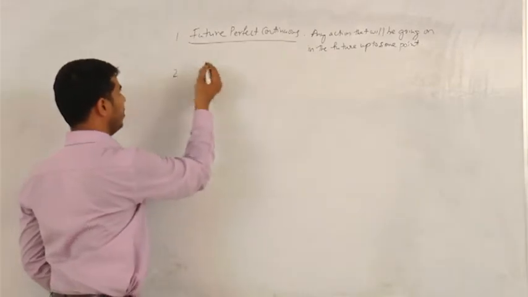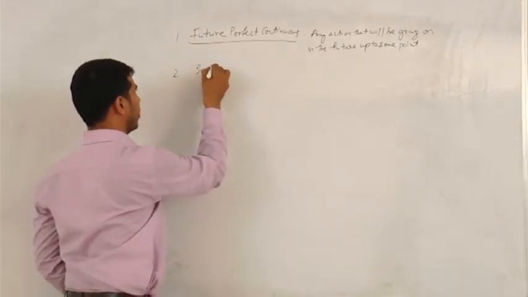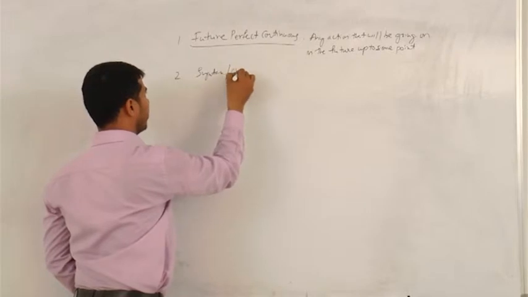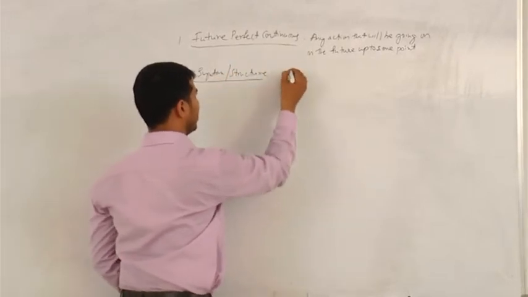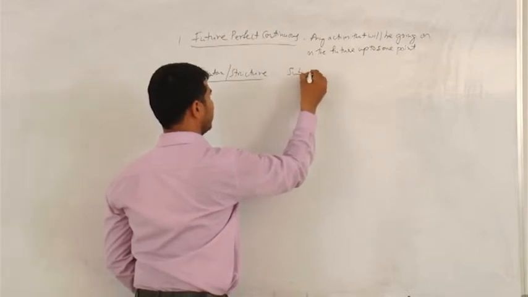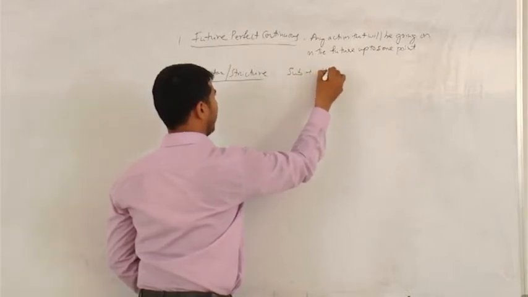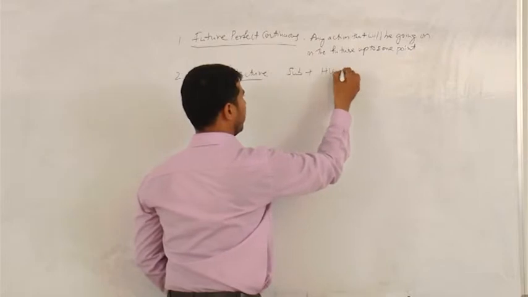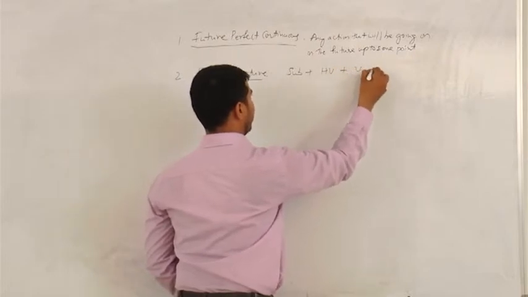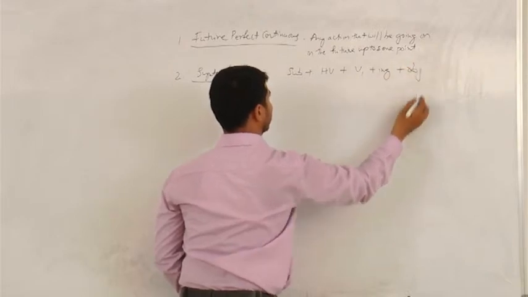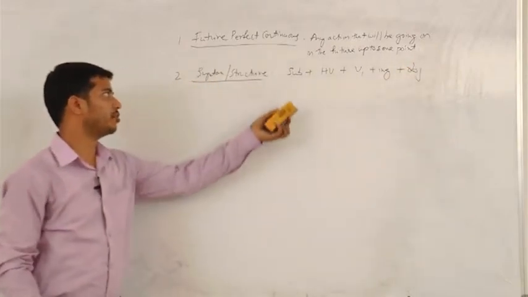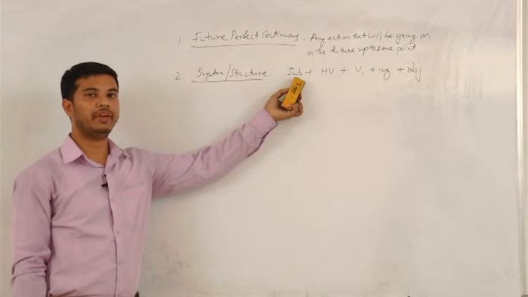Coming to the syntax of this tense, the syntax would be subject plus helping verb plus V1 plus ing plus object. So this is the syntax or structure for future perfect continuous.